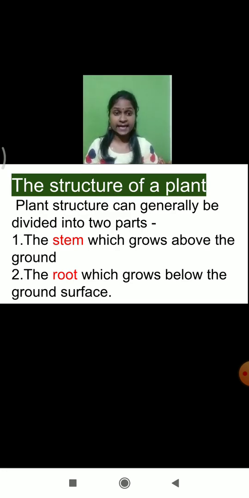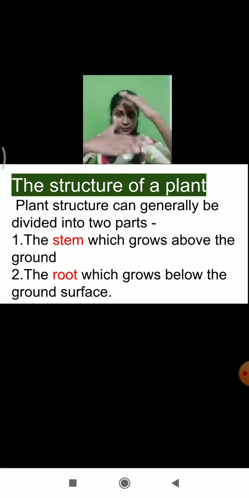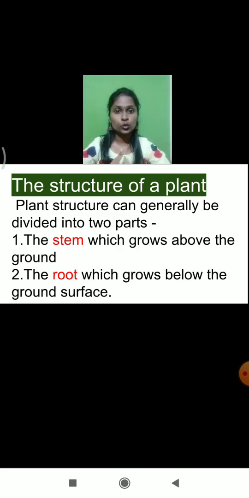The part of the plant which grows above the ground, usually we call it the stem. And the part of the plant which usually grows below the ground, we call it the root. So below ground, root, and above ground, stem. Did you understand the two parts of the plant?